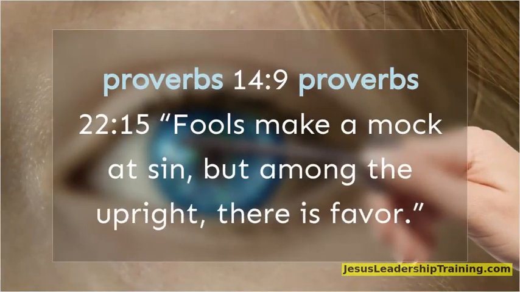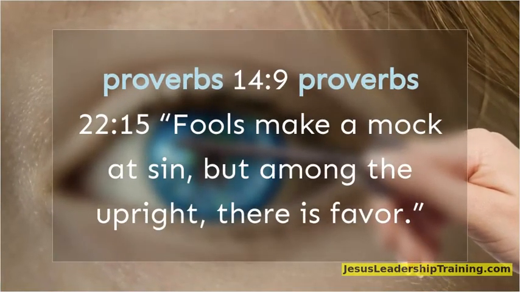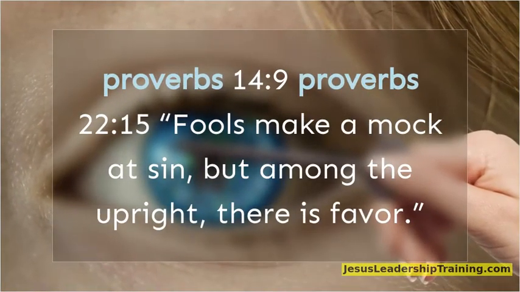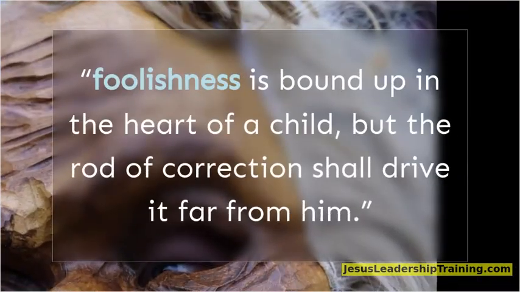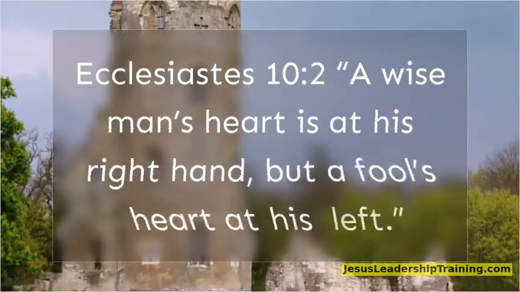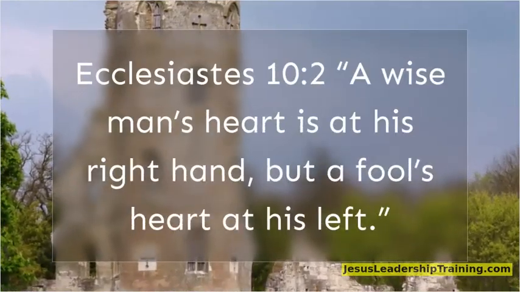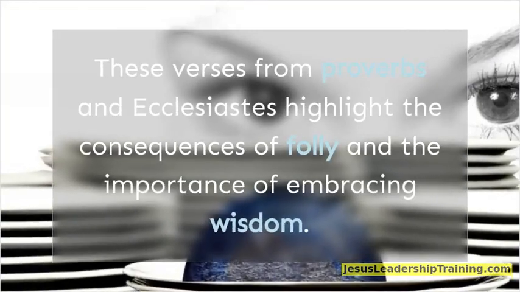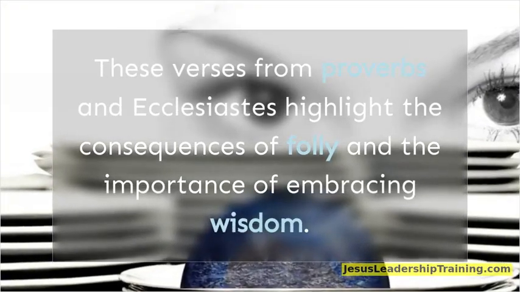Proverbs 14:9. Fools make a mock at sin, but among the upright, there is favor. Proverbs 22:15. Foolishness is bound up in the heart of a child, but the rod of correction shall drive it far from him. Ecclesiastes 10:2. A wise man's heart is at his right hand, but a fool's heart is at his left. These verses from Proverbs and Ecclesiastes highlight the consequences of folly and the importance of embracing wisdom.